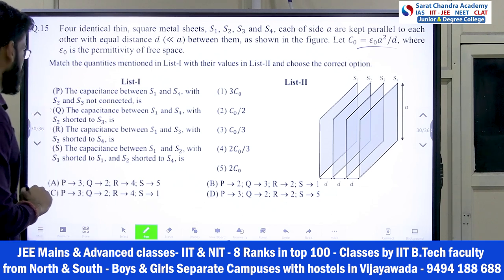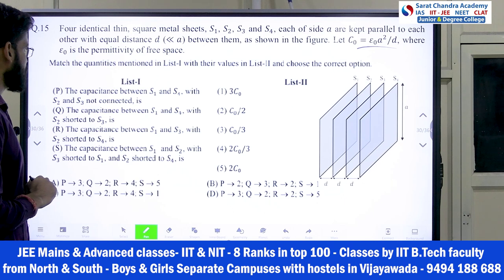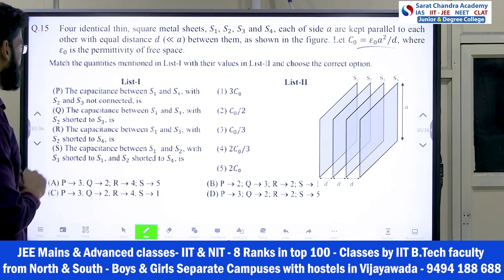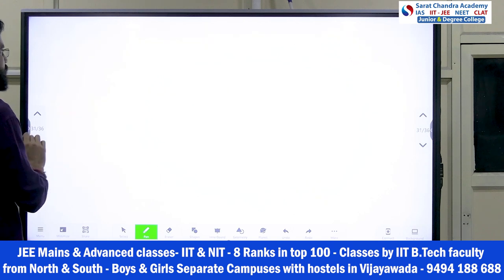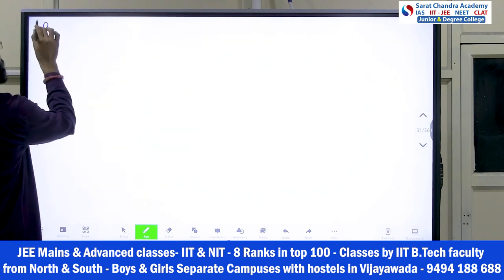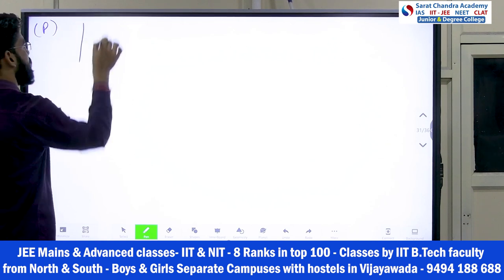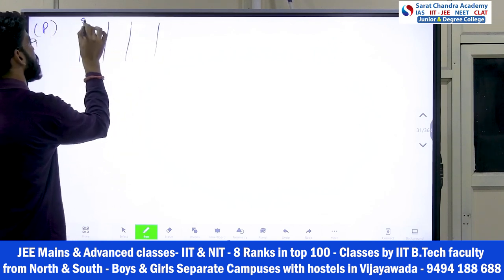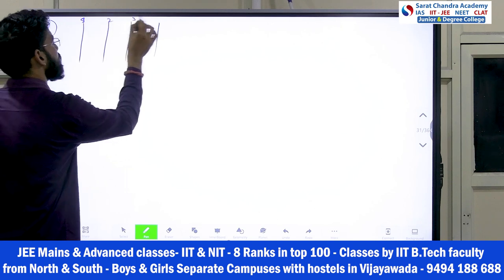Now see here. First he is saying the capacitance between S1 and S4, with S2 and S3 not connected. So P part: S1, S2, S3, S4 like this. 1, 2, 3, 4.